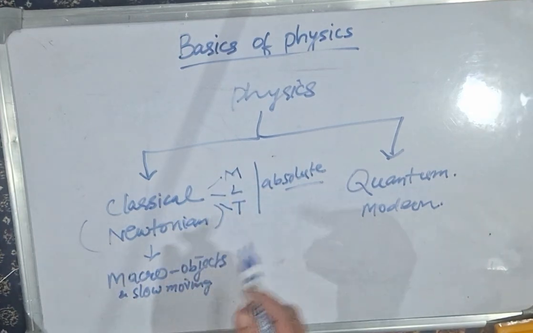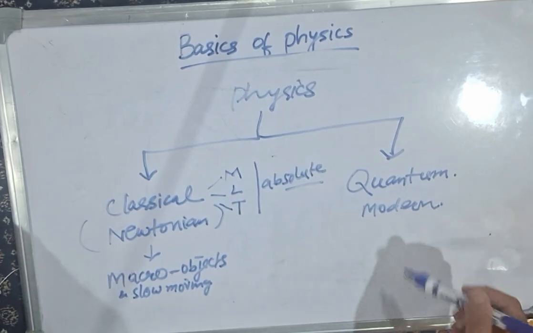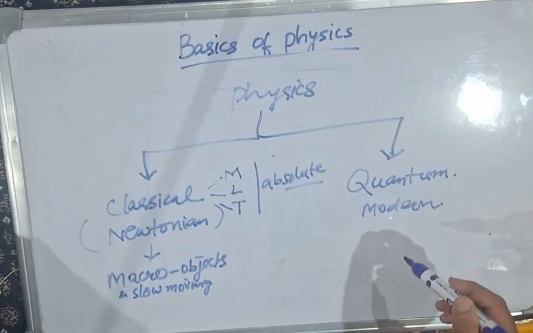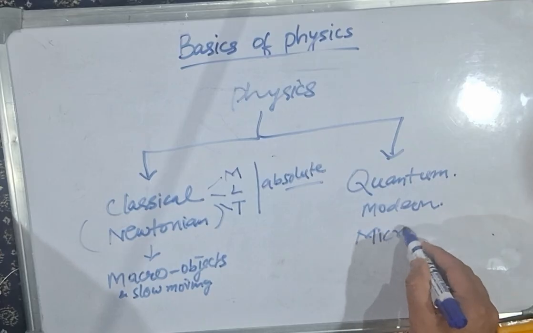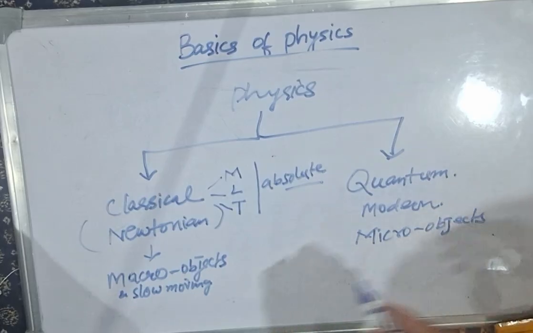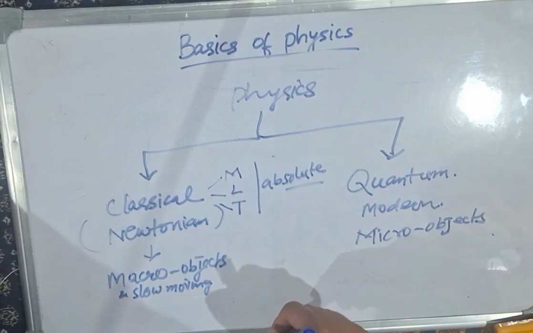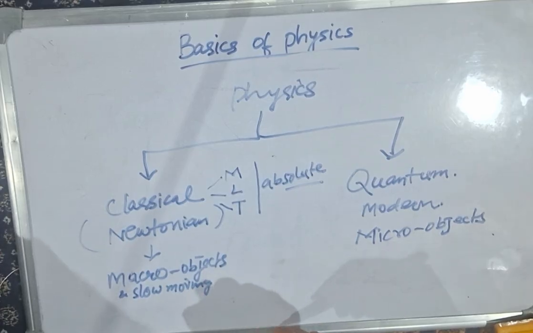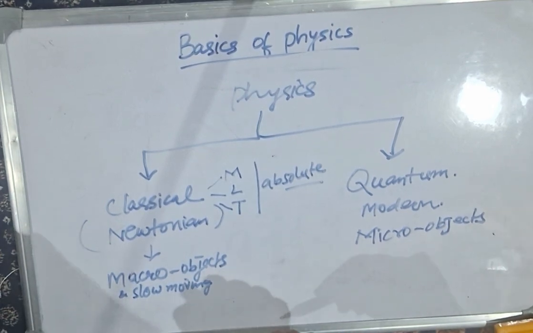While quantum physics or modern physics is the physics that was introduced after the 19th century, and it is the study of micro objects. Here the subjects under study have a size comparable to the atomic size, and the objects move with a speed comparable to the speed of light.